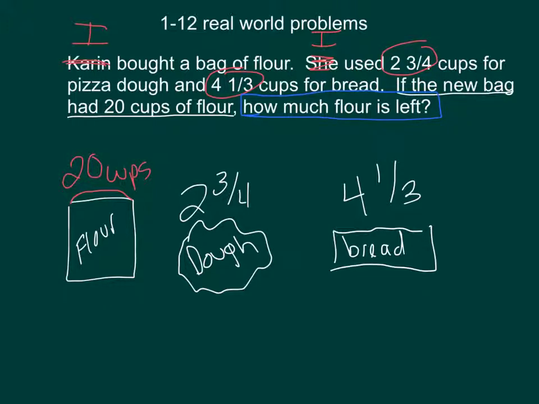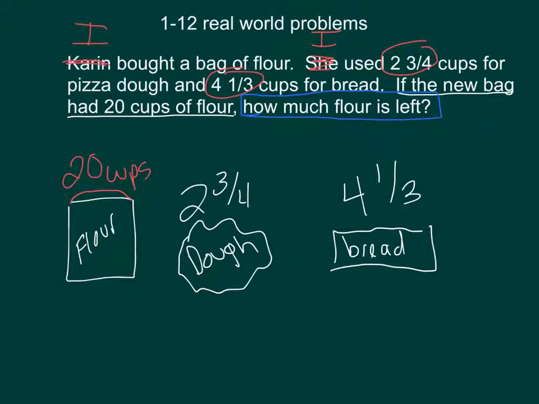And now I have to start to think about how I'm going to solve this problem. There's usually a couple ways you can do it. One way would be to write a mathematical equation in order to solve it. That's something that we're used to and probably prefer. And we will write a mathematical equation for this problem, but sometimes I find it easier just to work it out first and then write the mathematical equation to prove that it's true.